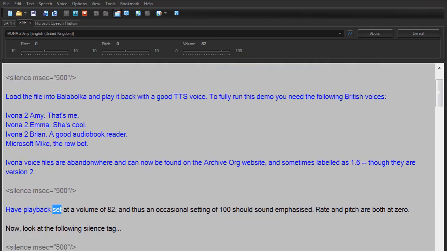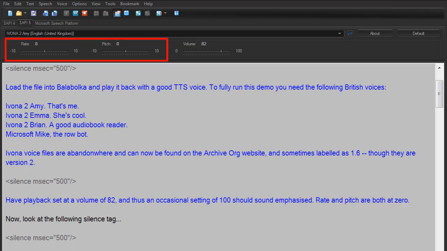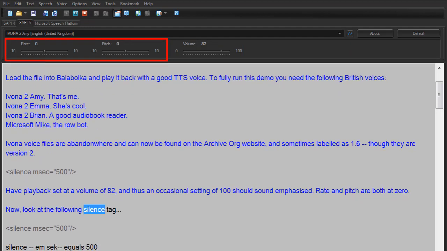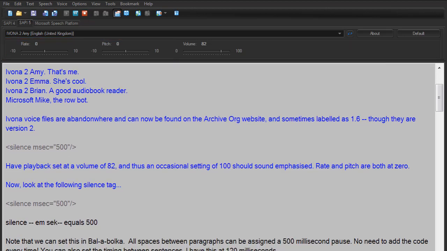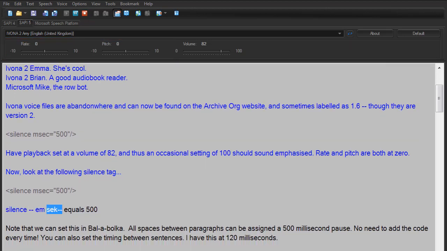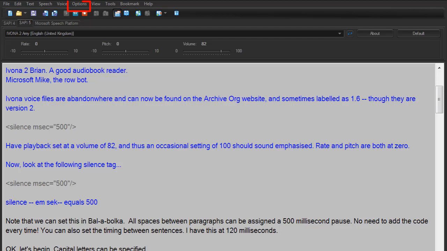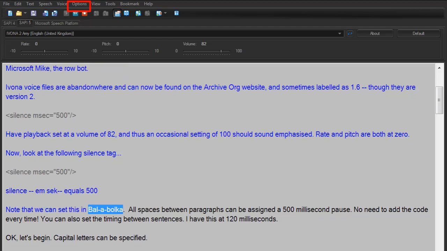Have playback set at a volume of 82, and thus an occasional setting of 100 should sound emphasized. Rate and pitch are both at 0. Now, look at the following silence tag. Silence, msec equals 500. Note that we can set this in Balabolka.